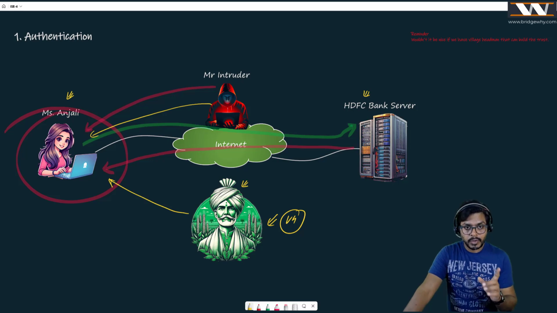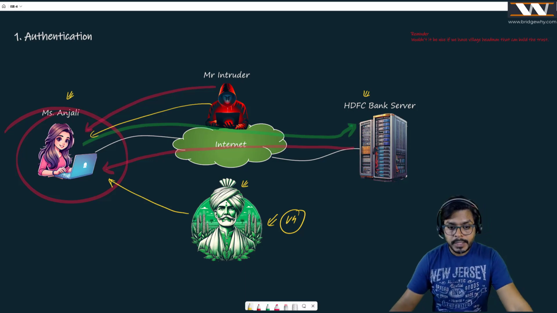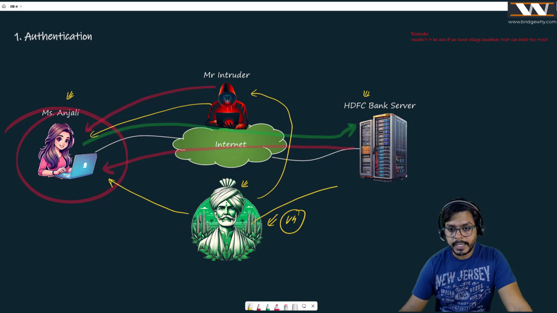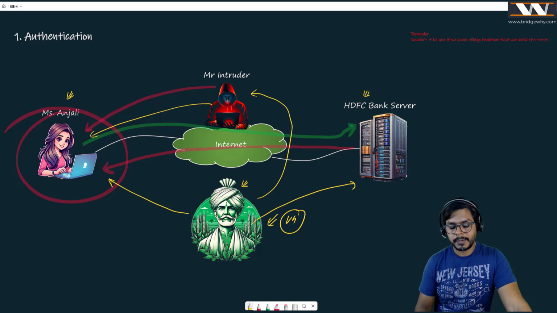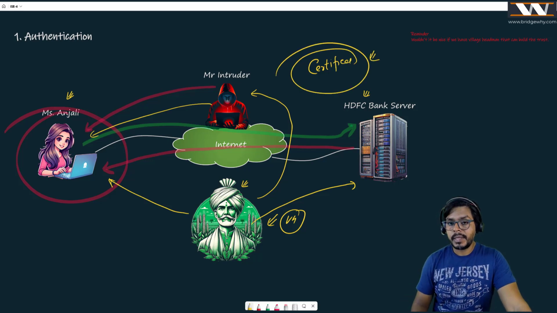The guy you are talking to is Mr. Intruder. It means that Mr. Village Headman is not certifying the intruder. Mr. Village Headman is only certifying the HDFC Bank server, that this is the certified bank server. I am using this word a lot now, certified, right? What is the meaning of certified? What is the meaning of certificates? We will be talking about it.